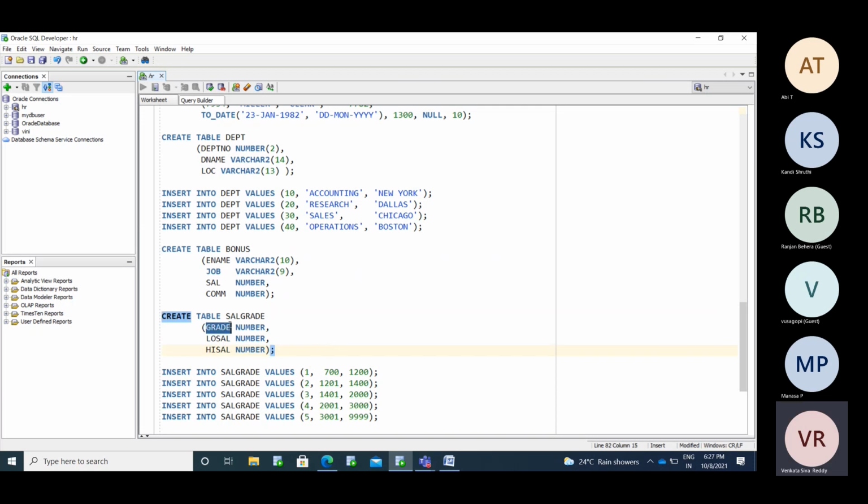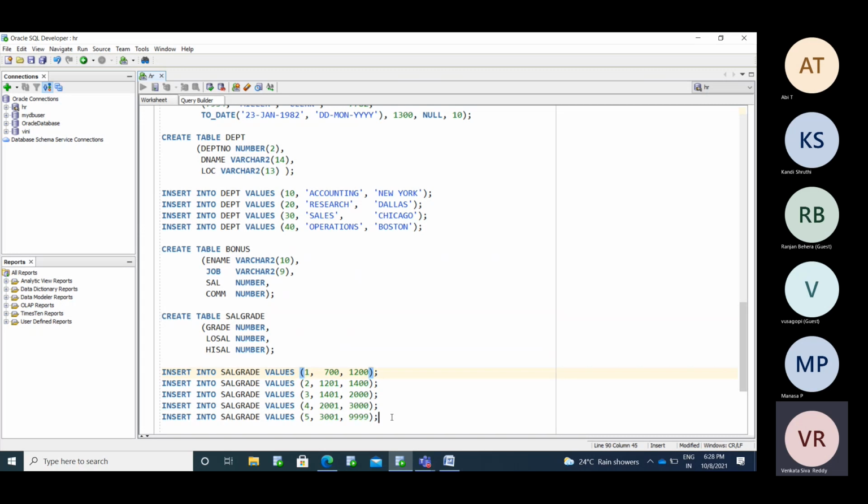If you are in grade 1, the salary should be a minimum of this and a maximum of this. If anyone has a salary between 700 and 1200, that grade is 1, low. Another grade is 2, 1201 to 1400, then 1401 to 2000.